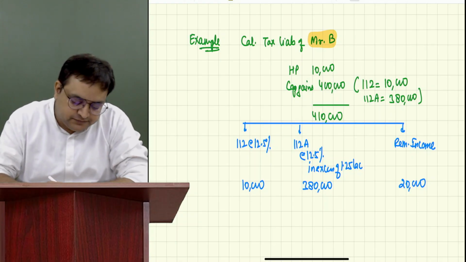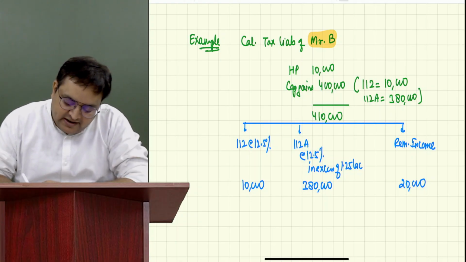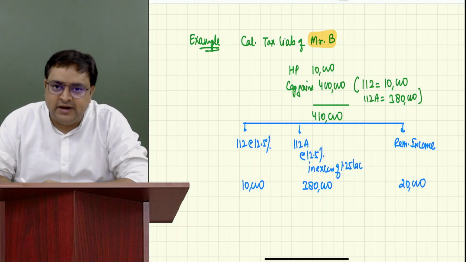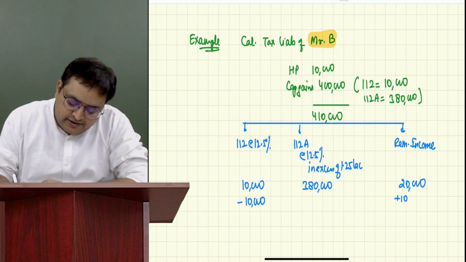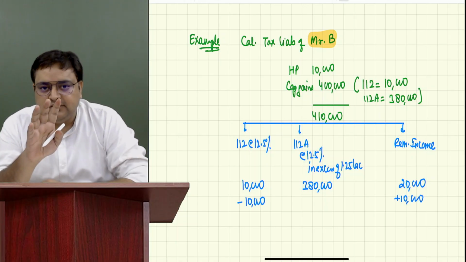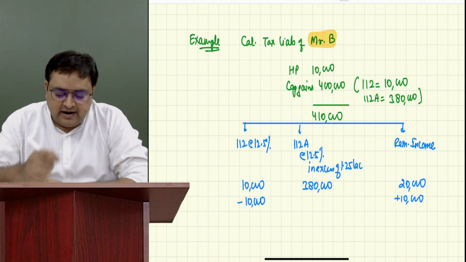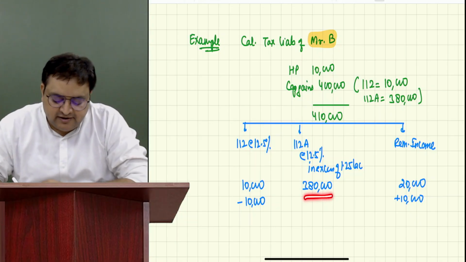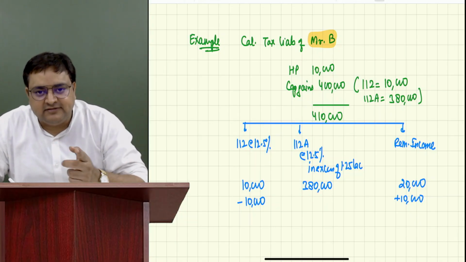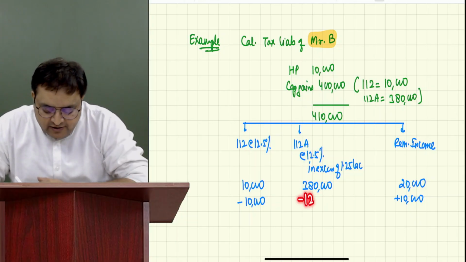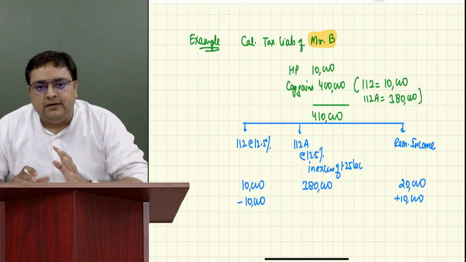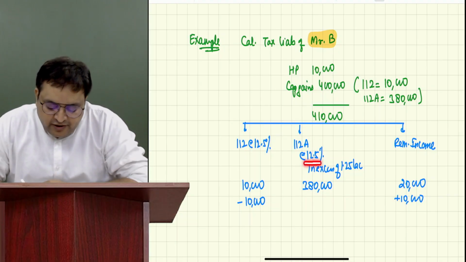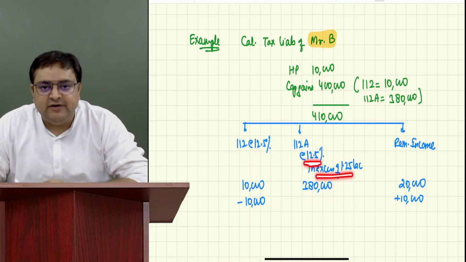So what will we do? Can I take 380 directly from 112A? No. First, I'll take 10,000 from here. Now, please look at the screen. Guys, why have I given you this question? Because some students can make a mistake that they will deduct 1,25,000 from here and then they will move. No.